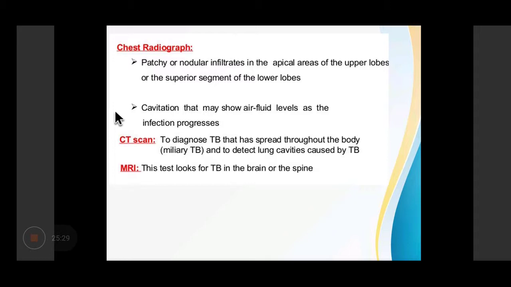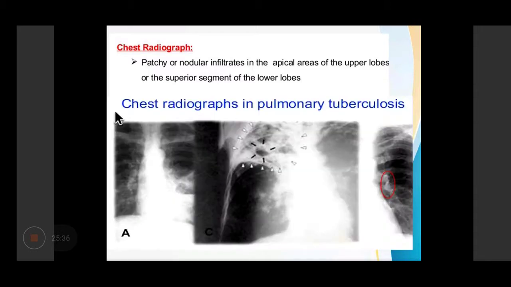MRI can be done to look for tuberculosis in the brain and the spine. The chest radiograph shows nodular infiltrates in the apical areas of the upper lobe or the superior segment of the lower lobes.